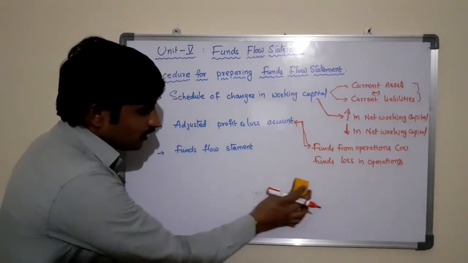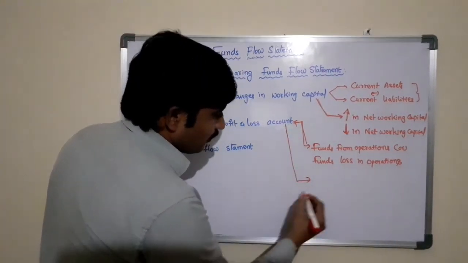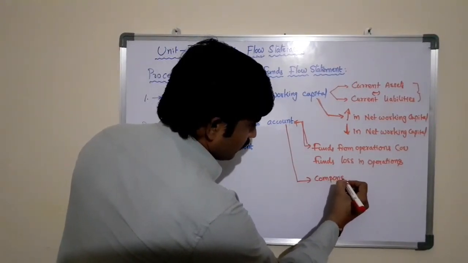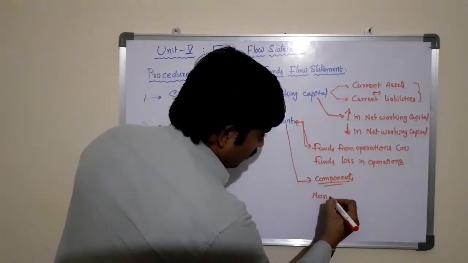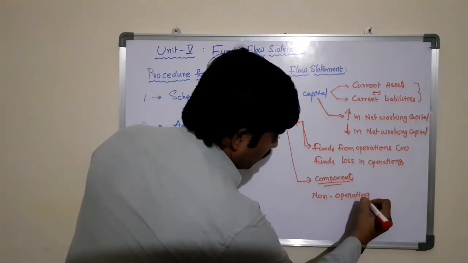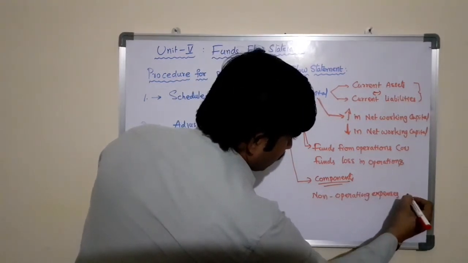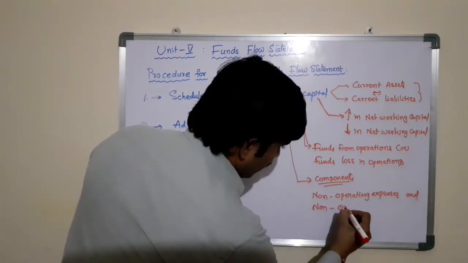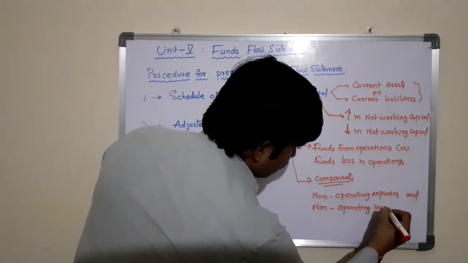The major components that we use to prepare this adjusted profit and loss account are non-operating expenses and non-operating incomes.